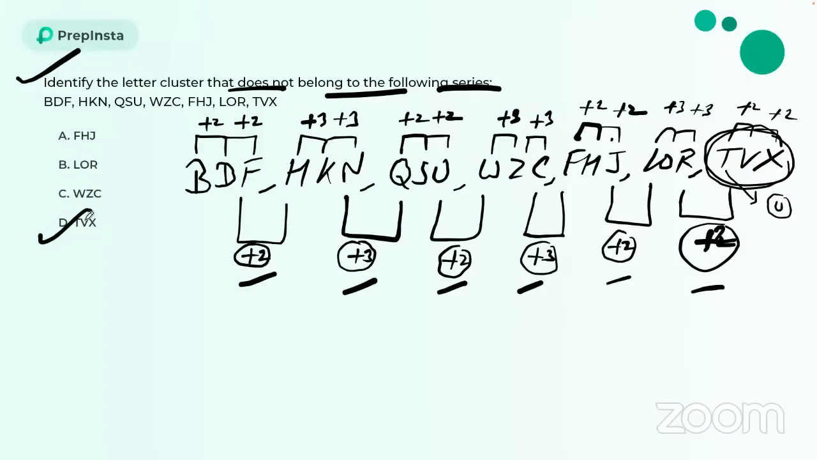Why I've particularly taken this question, guys, is because I know students will check the series and they will be like, okay, this question is wrong. I've observed in yesterday's and today's slots, many questions are wrong by TCS, but this is the right question if you check the logic the other way. So I got my answer TVX as the correct one in this case, guys. Cool. Now let's see the next question.